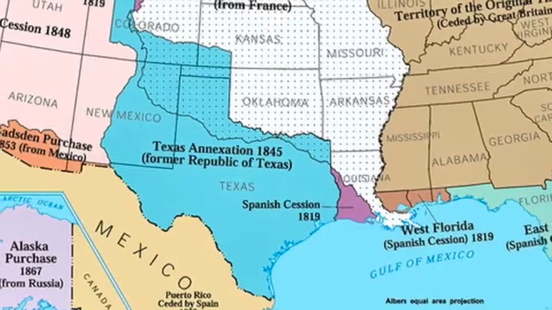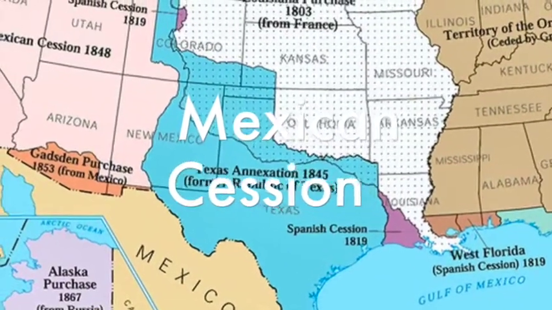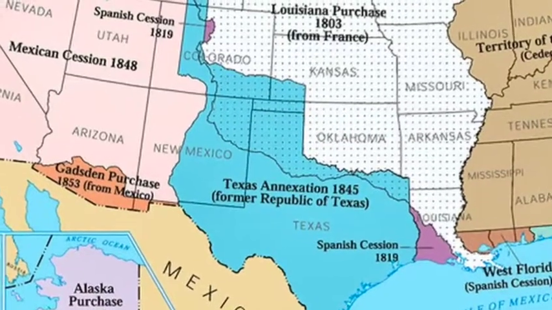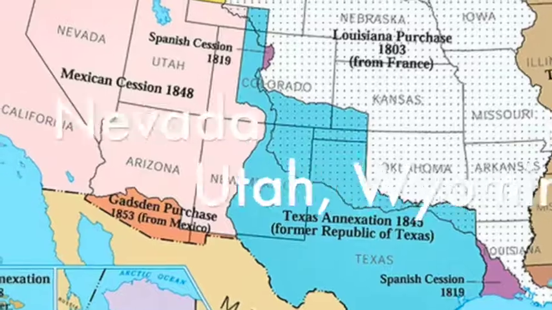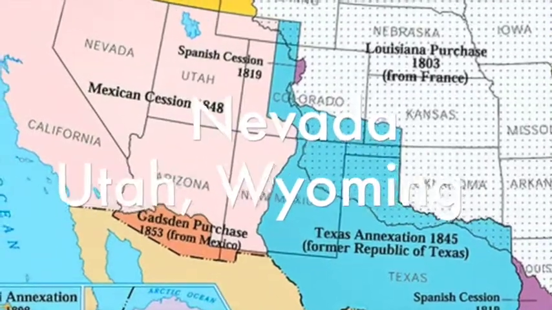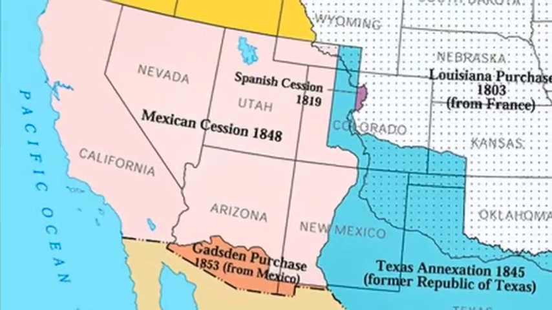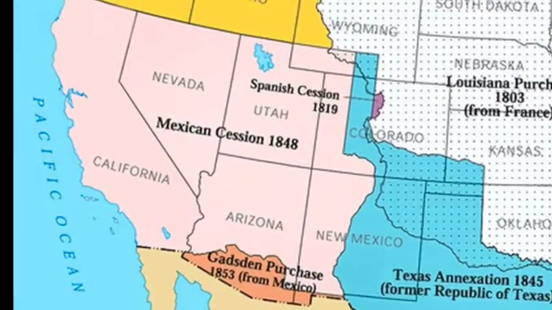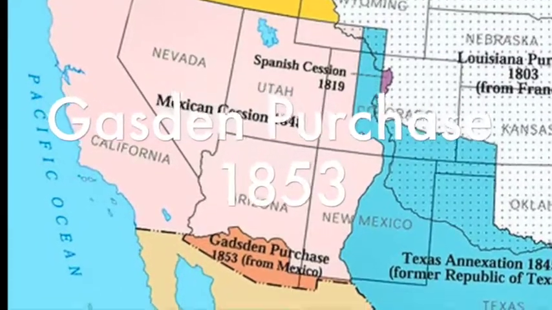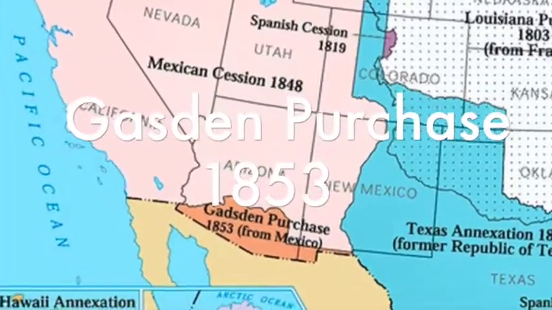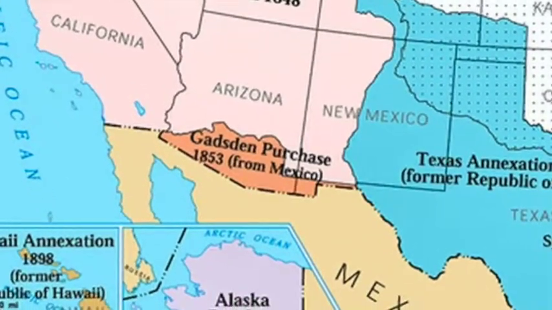Mexico recognized the annexation of Texas and ceded a vast territory known as the Mexican Cession. It included present-day California, New Mexico, Nevada, Utah, Wyoming, Colorado, and Arizona. In return, the United States paid $18 million. In 1853, the United States purchased from Mexico a narrow strip of land for $10 million. Manifest destiny had been achieved.